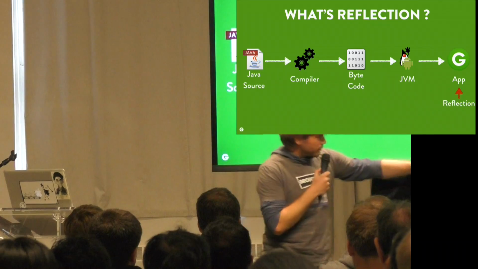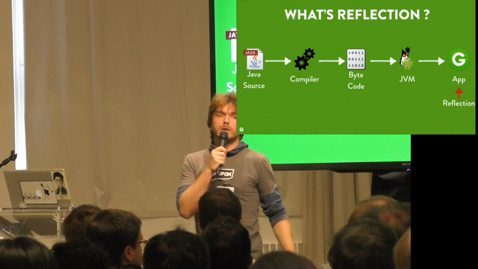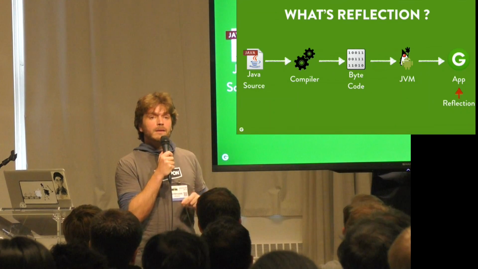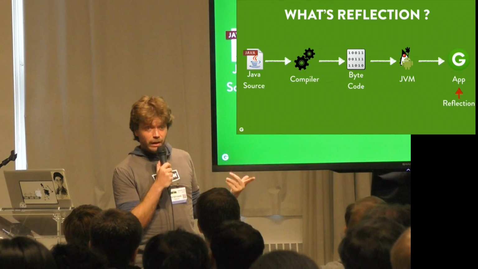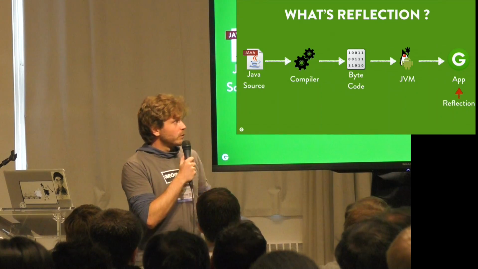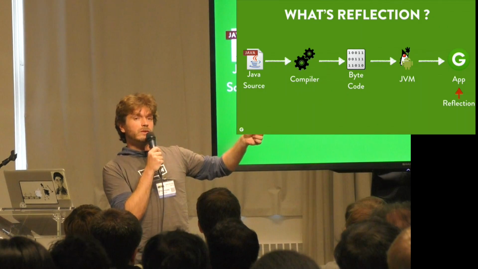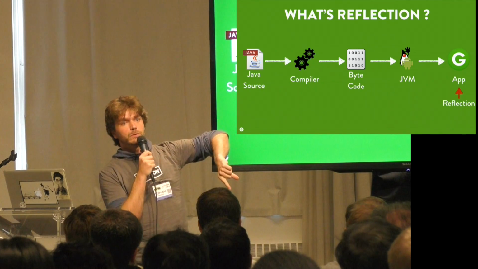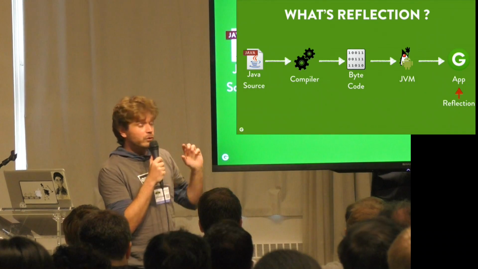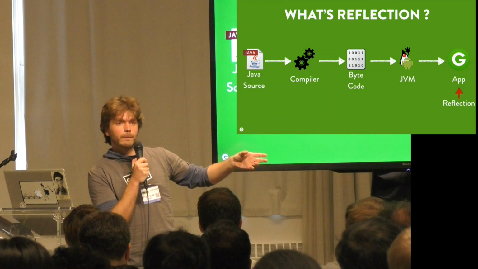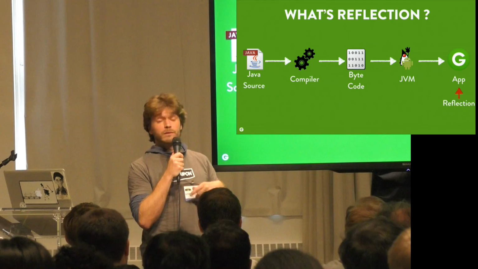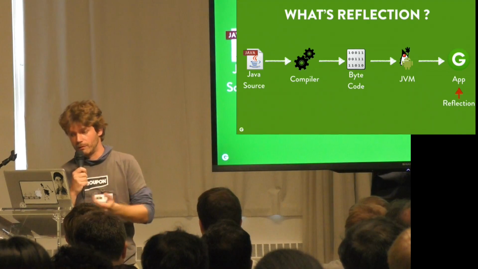Reflection happens at that level. It means that during its life, when the application is running, the application can access a description of itself in terms of classes, methods, fields, and constructors. We can access this description of itself, and we can also change the application. So it's not only a read-only view of the application that we get via reflection, but also a writable image of the application. And we can change the values of fields, invoke methods, and invoke constructors via reflection.